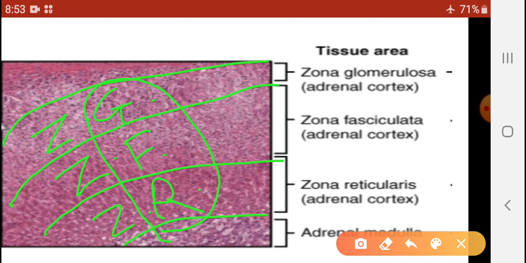Here GFR stands for glomerulosa, fasciculata, and reticularis. Zona glomerulosa outer, zona fasciculata middle, and zona reticularis the inner one.